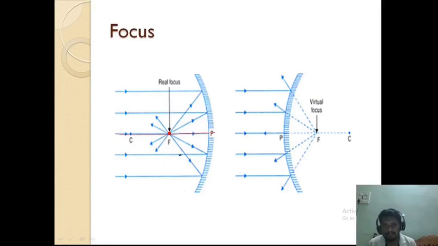That is called the focus. After reflection, all the light rays are converging to a point F.